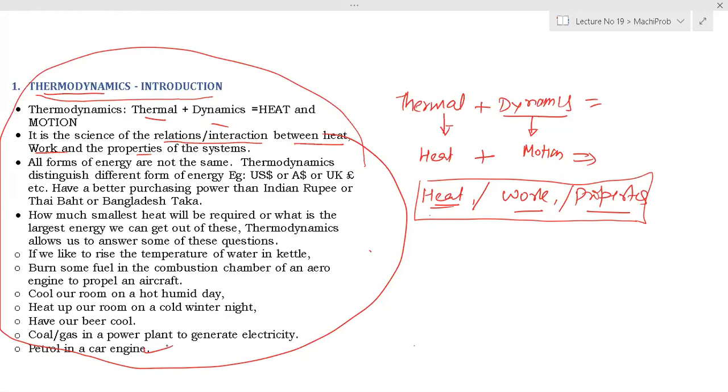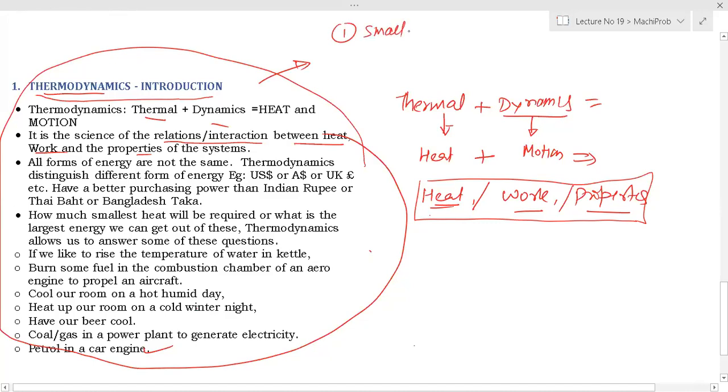So from these things we are inferring two points. First, it tells about the smallest heat or work, and second, the largest heat and work.